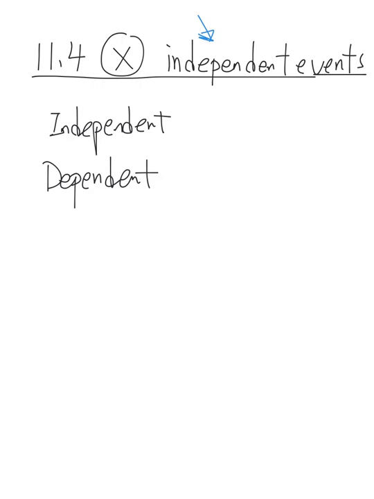Now we have independence, which means that we also have dependence. So what is the meaning of independent and dependent events? For independence, we will learn more about it in 11.5. But here we just want to know a little bit about the differences between these two.